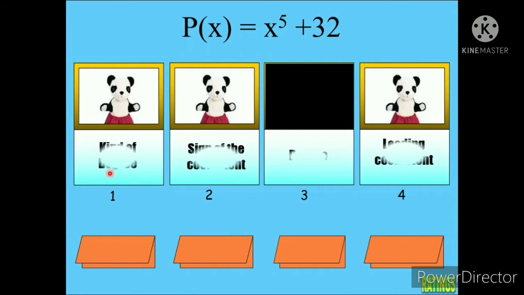So, the questions are, this one. Na-disarrange lang siya. So, kind of degree. Anong klaseng degree meron tayo? Ayan, yung ating degree. Isa lang naman ang nandyan. Next, the sign of the coefficient. Naku, wala namang nakalagay na coefficient. Paano yan? Diba, sabi natin, pag walang nakasulat dyan, it is always 1. Okay. Degree. What is our degree? And then, what is our leading coefficient?